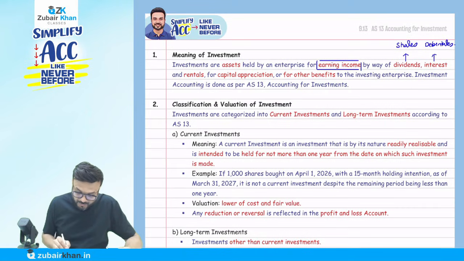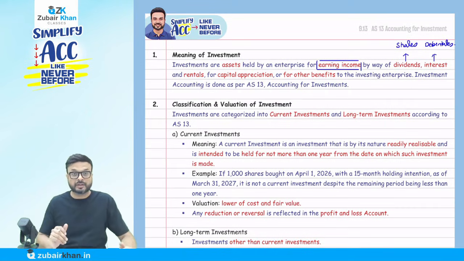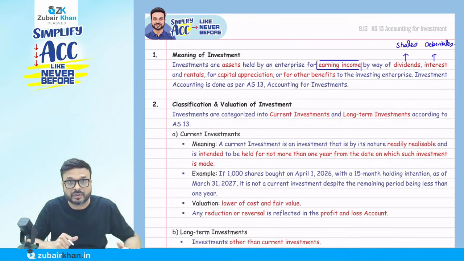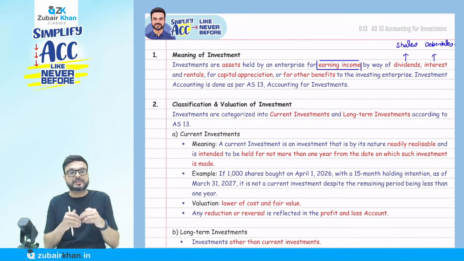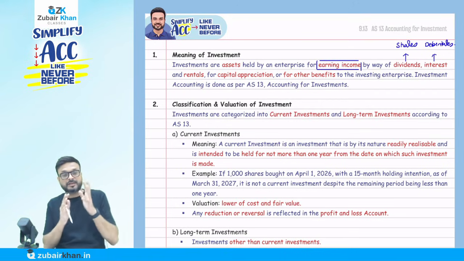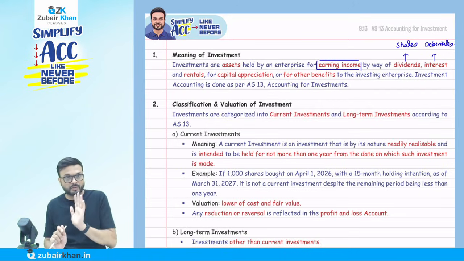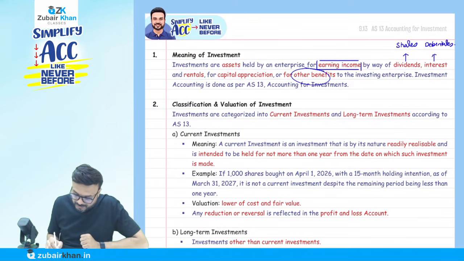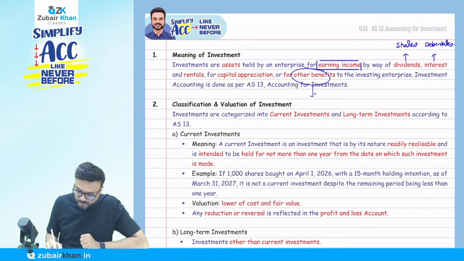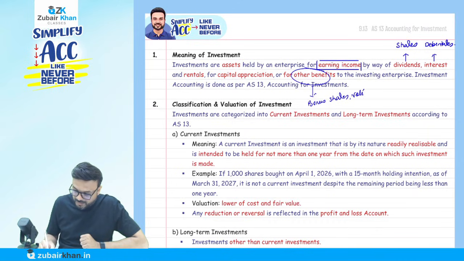Then there is rental, where we have given the property to someone. Then capital appreciation: we purchase land, wait for 5 years, then the value appreciates in the market and we sell it. That is capital appreciation. Or for other benefits. Other benefits basically means, for example, you purchase shares to get bonus shares, or you will get voting rights.